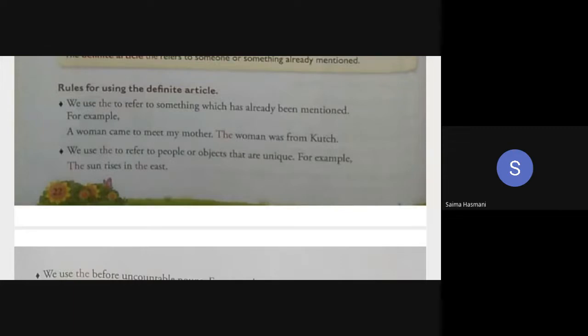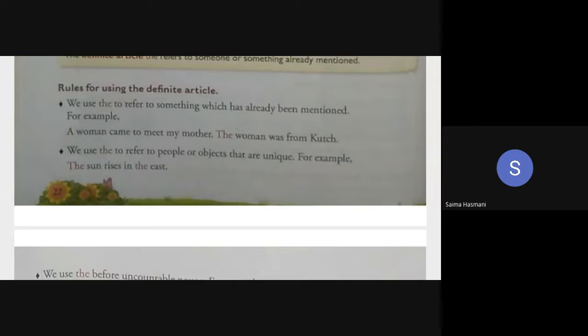Now the others also be very attentive to the sentence that she made. My mother gave me a surprise. So a surprise. Can you see the word a surprise? A surprise was an indefinite article used to show something that is singular. Surprise is the object, or the noun, over here. When we are repeating it the second time, the surprise is used in the next sentence and not a surprise. Why? Because we have already used the word surprise in the prior sentence. So I hope this is now clear to you, the first rule.